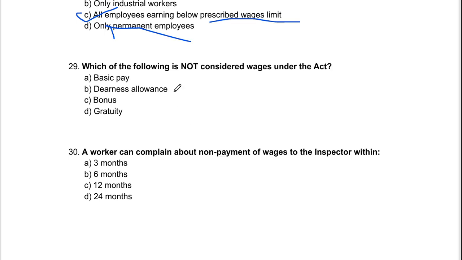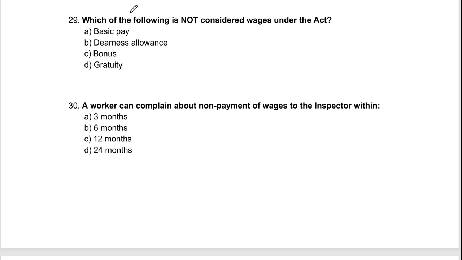No other clause. So which of the following is not considered wages under the act? Basic pay, dearness allowance, bonus and gratuity. Which is not considered? Which is a very easy question. So gratuity is not considered. See, bonus is there, so you must be thinking why bonus came again. So see, if bonus is a part of a permanent settlement between the parties, employer and employee, then it can be included. But in some way, if gratuity is there, we will mark gratuity only. Other than that, you can mark bonus also, because in the payment of wages act you will see what is included and what is excluded. So bonus is the one which comes on the excluded side. The bonus is not included in the payment of wages act. So the correct option will be option D.